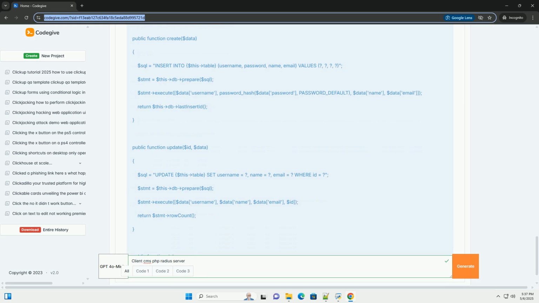2. PHP CMS structure. Create the following directory structure. 3. Configuration: config/database.php. 4. Model: model/client.php. 5. Controller: controllers/client_controller.php. 6.